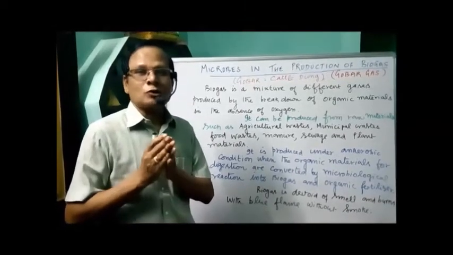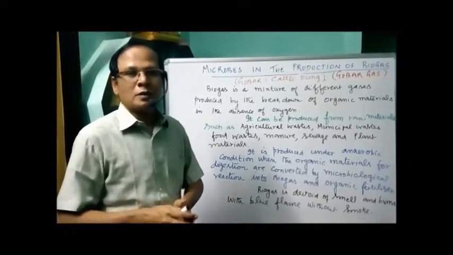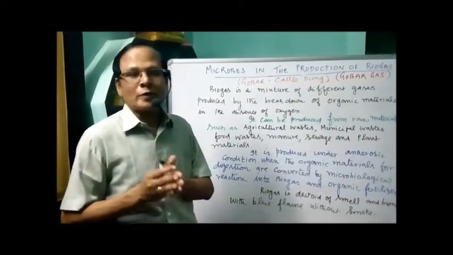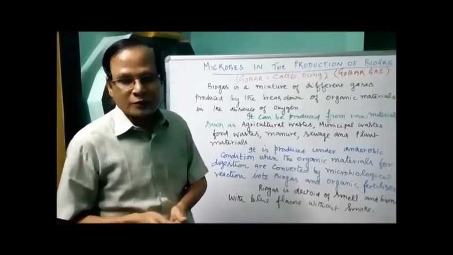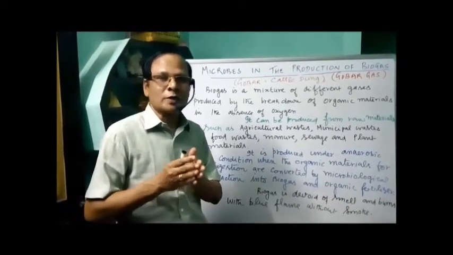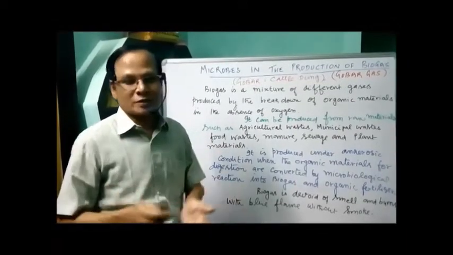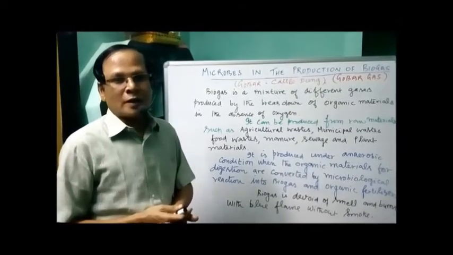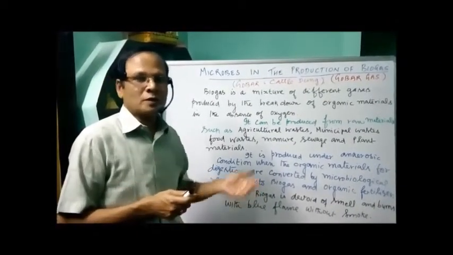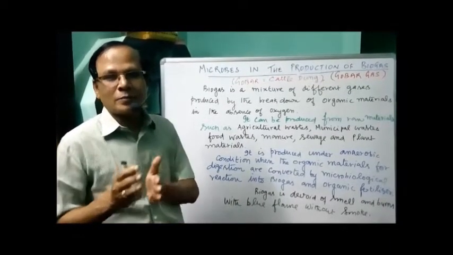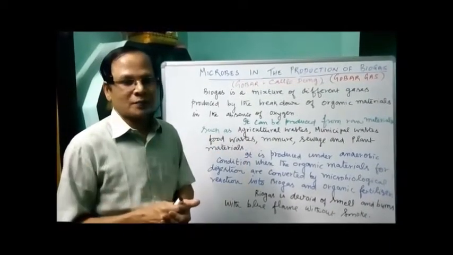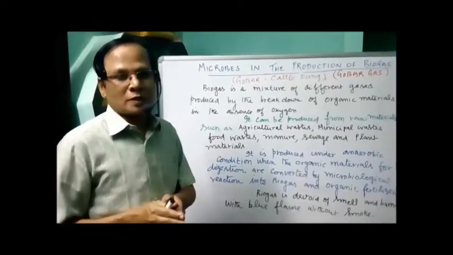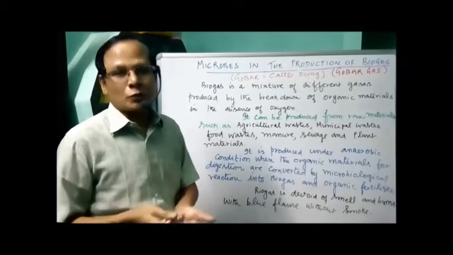Biogas is produced under anaerobic conditions, where the organic materials are converted by microbial activity, or by microbiological reactions. The reactions carried out by microbes are called microbiological reactions. They convert the organic materials into either biogas or organic fertilizer. These are the two resultant products when the organic materials are broken down with the help of microbes.